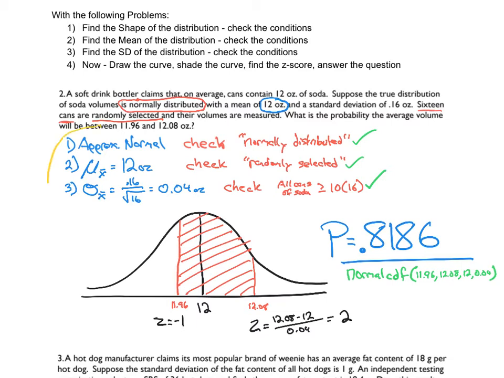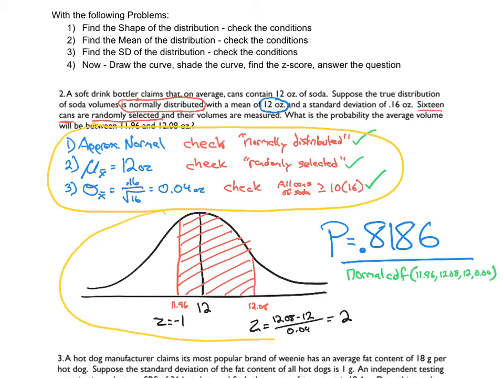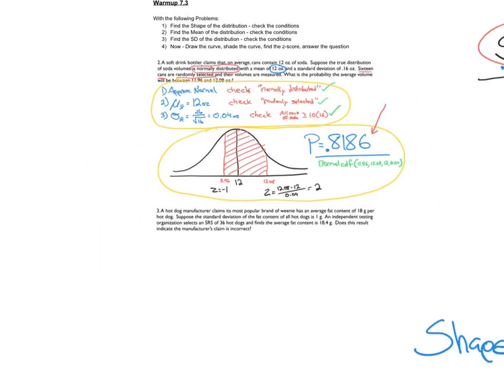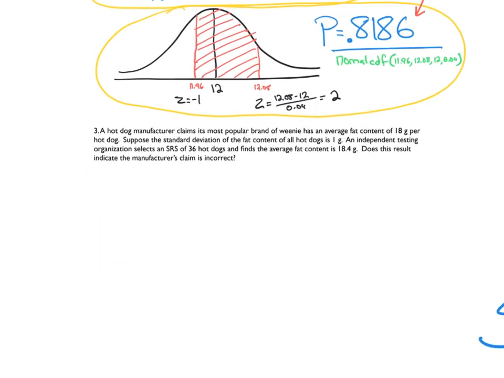This is 7.3 work right here. This is chapter 2 work right here. And then second semester work is going to be interpreting that value. So that's really what we're doing here. All right, let's do one more. See how we do on this one.